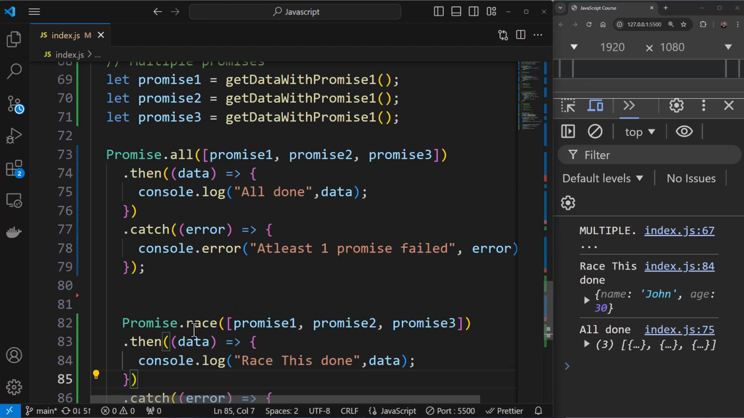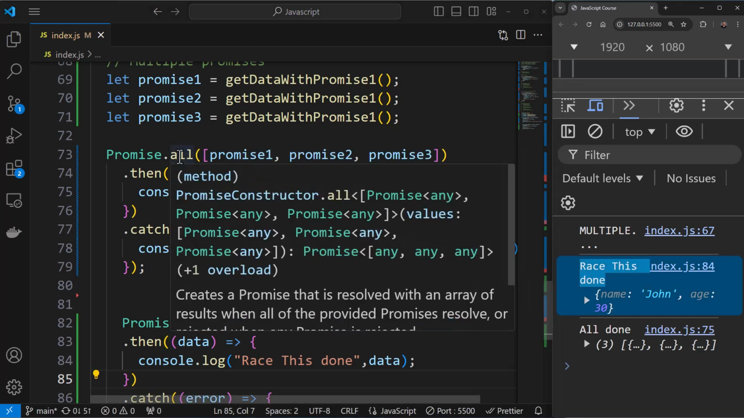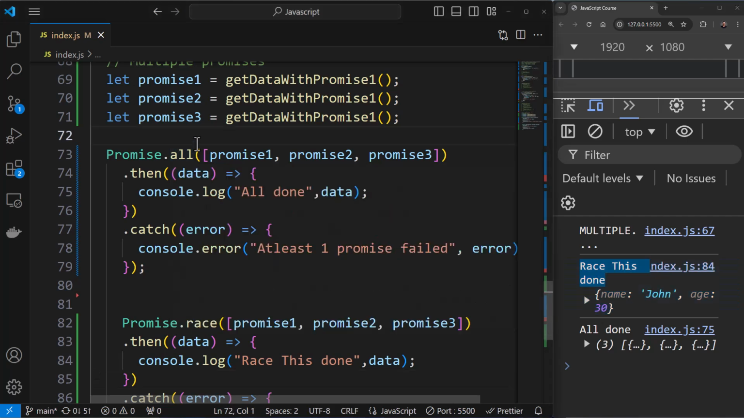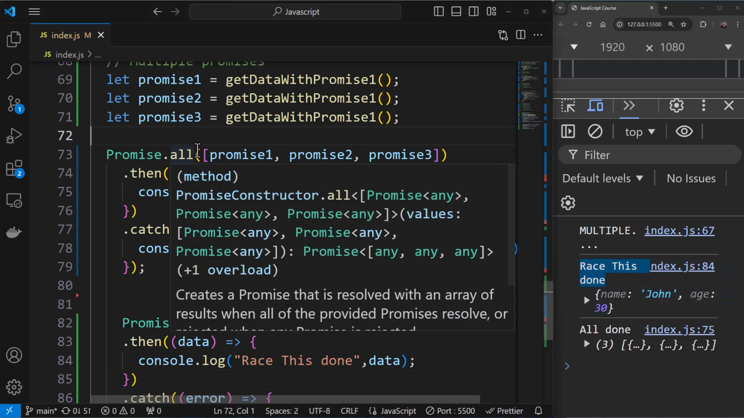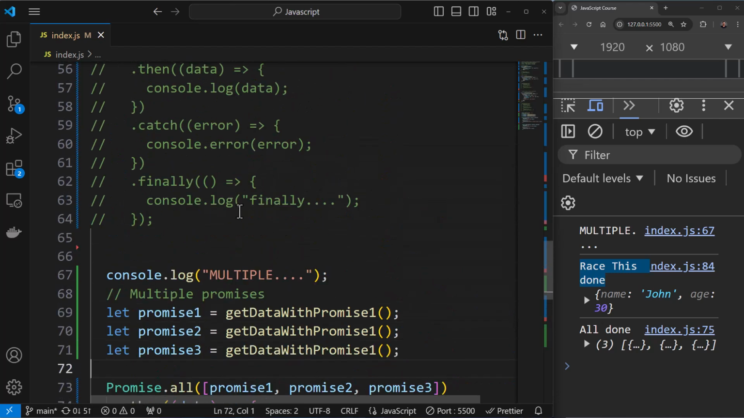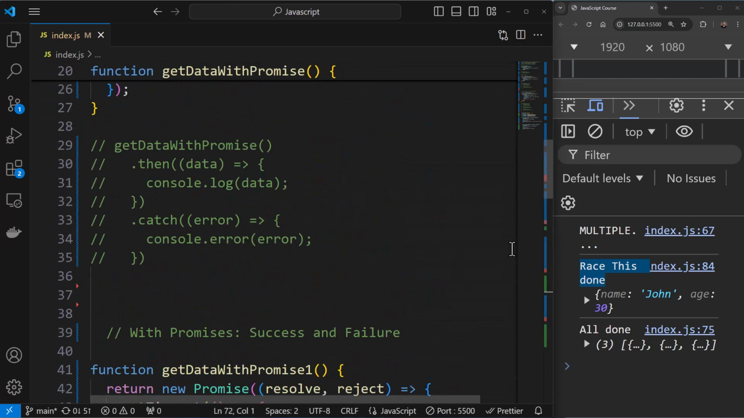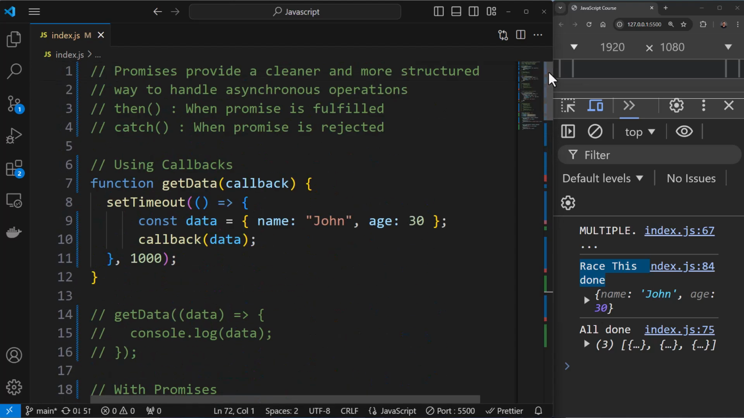Race essentially will get you the first promise that resolves, and all will help you execute or fulfill all the promises in parallel. So these are promises, and I hope this has been clear. In a nutshell, promises provide a cleaner way and a more structured approach to handle asynchronous operations. then, catch, and also finally are some of the methods that you can make use of, and these are the methods that help you work with promises.